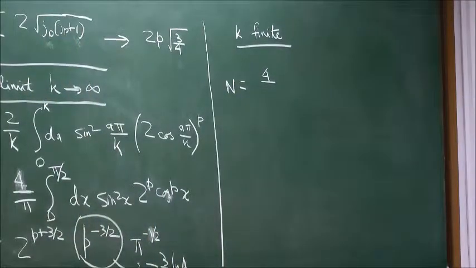Okay, so here you have this expression, and in this expression I simply have to replace JP by half, so that there are several terms. So this term once again becomes 2 cos A pi by K to the power P. But there is a sum, and the sum goes from A equal to 1 to A equal to K plus 1.